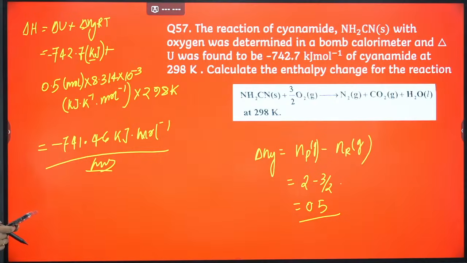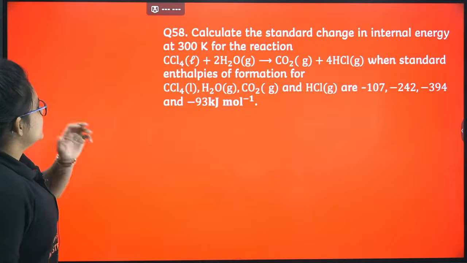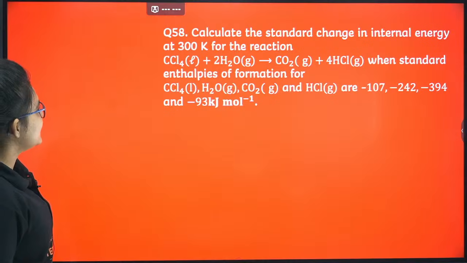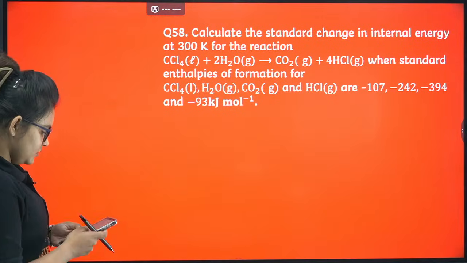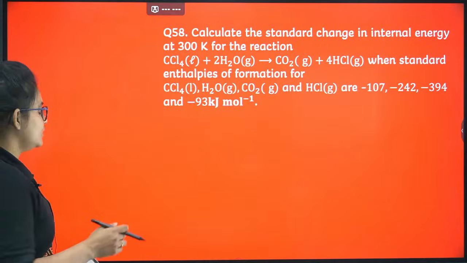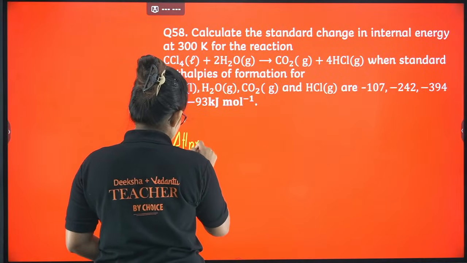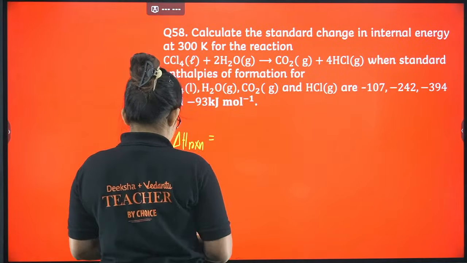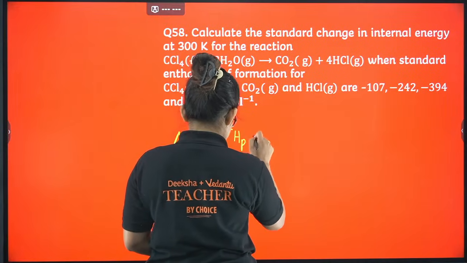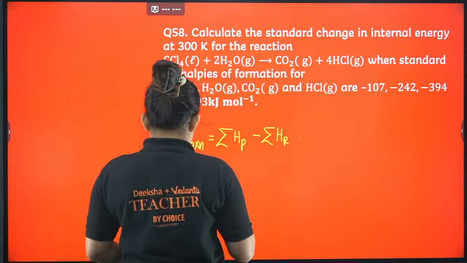Okay, let's proceed further. Calculate the standard change in internal energy at 300 Kelvin for the reaction. For this type of case, again the enthalpy of the reaction formula we are going to use. Enthalpy change for the reaction is going to be summation of the enthalpy of the products minus summation of the enthalpy of the reactants.